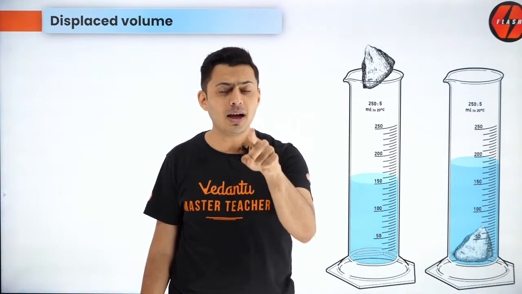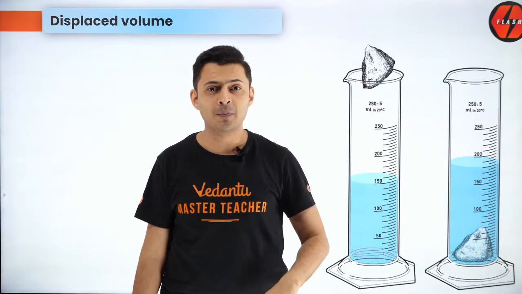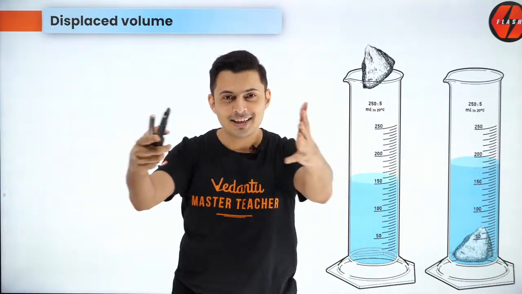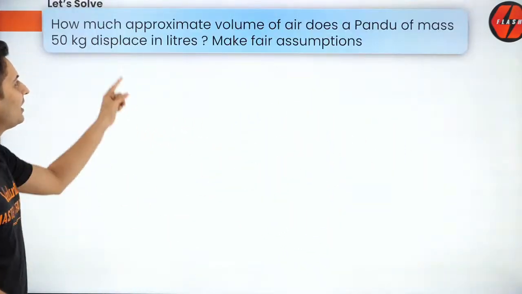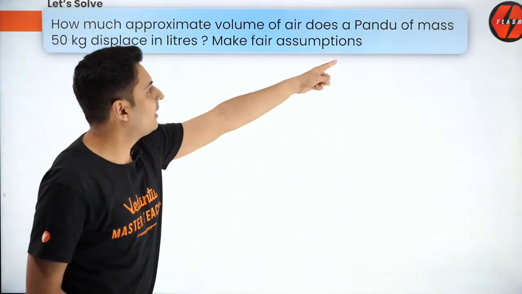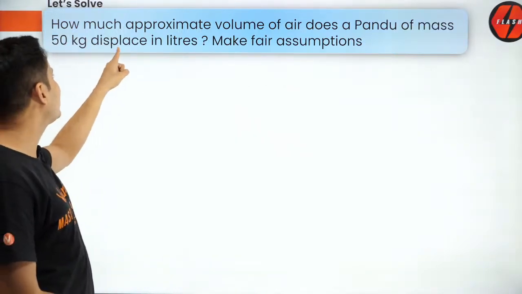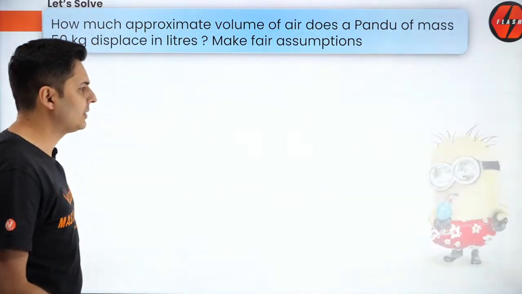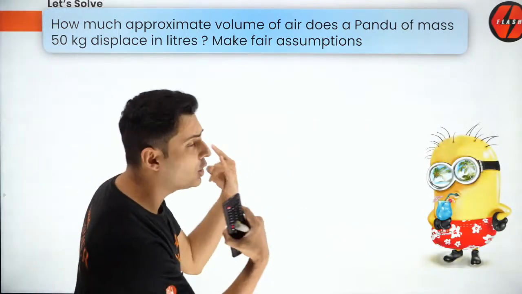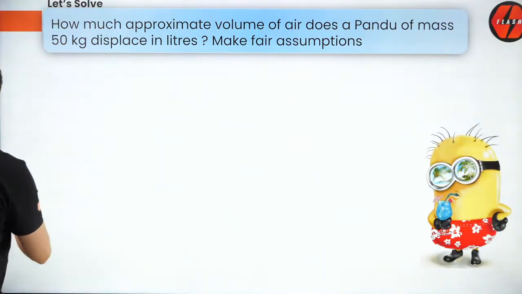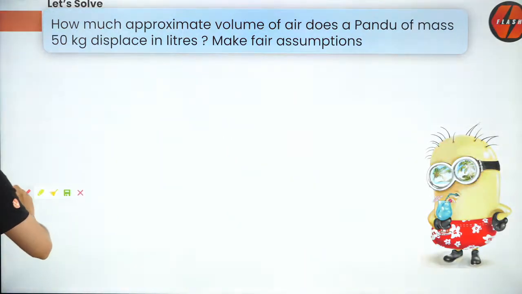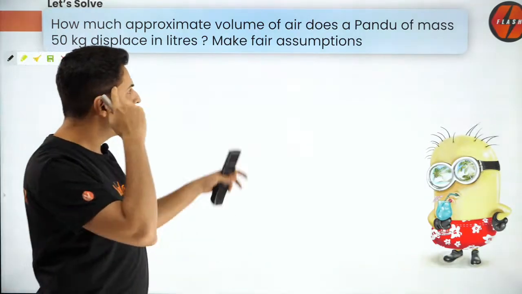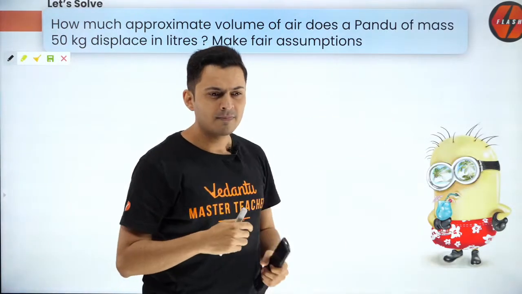So don't you think we are displacing air right now? Yes, I'm submerged, so I'm displacing air right now. Isn't it? And that's what the next question is. What approximate volume of air does a pandu of mass 50 kg displace in liters? Make suitable assumptions. So this is our pandu, a very cool yo-yo type of pandu. And let's see how much volume pandu displaces, guys. So let's look at it. Now make assumptions. That's what it says.